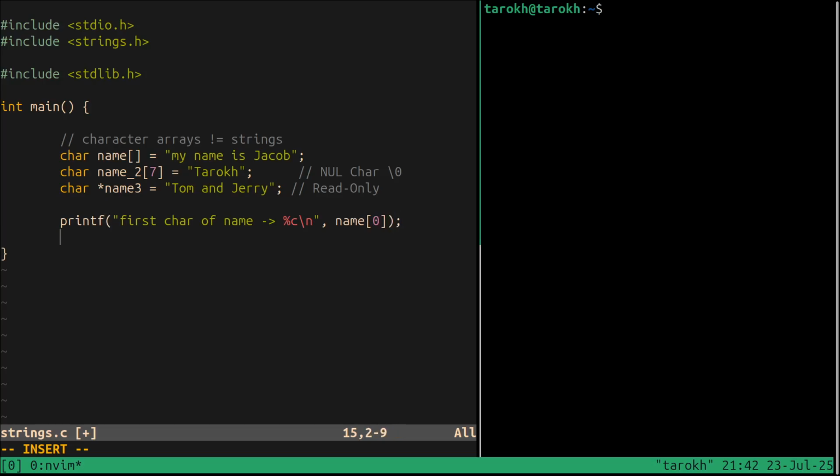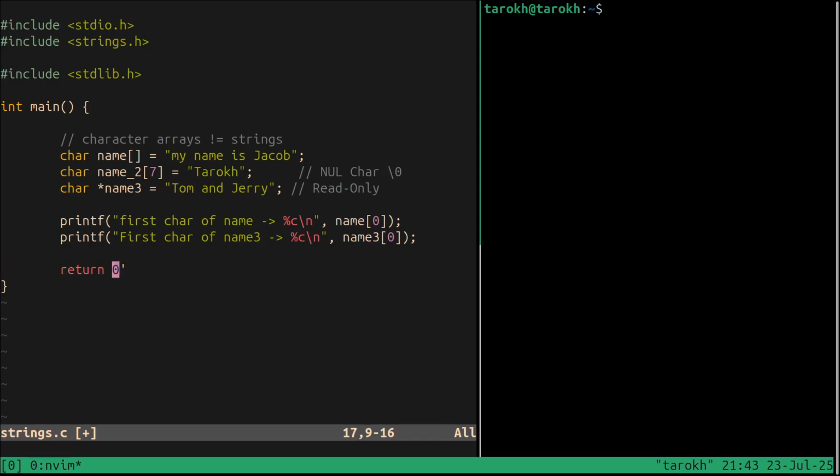But of course, in the array, I can do the same. First char of name 3 is percent c, and I can say name 3. And return 0.